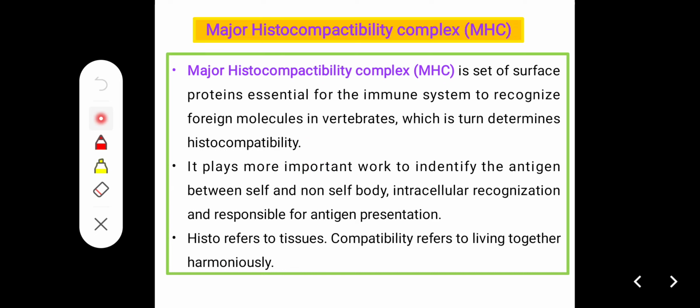Simply, it plays an important role in identifying self and non-self molecules, that is, recognizing foreign molecules. Histo refers to tissue and compatibility refers to living together. So the major histocompatibility complex can recognize self and non-self molecules.